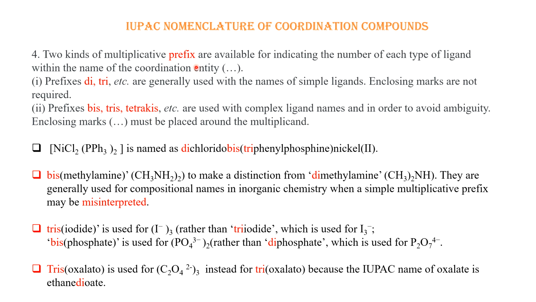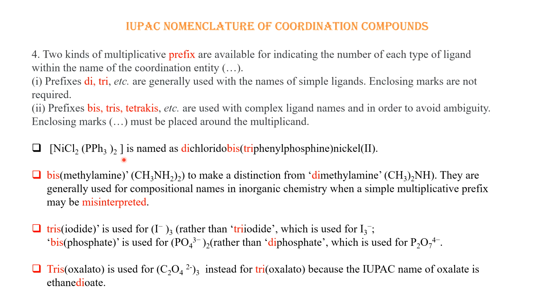We have to give the prefix like di, tri, or sometimes it is also given as bis, tris or tetrakis, depending on the number of each type of ligand. Right? But when we will use di or tri or tetra, and when we will use bis, tris or tetrakis, which prefixes have to be used, that we should understand, because di means 2, bis also means 2, tri means 3, tris means 3, tetra means 4, tetrakis also means 4, and which one will be used. Let us understand with some examples.